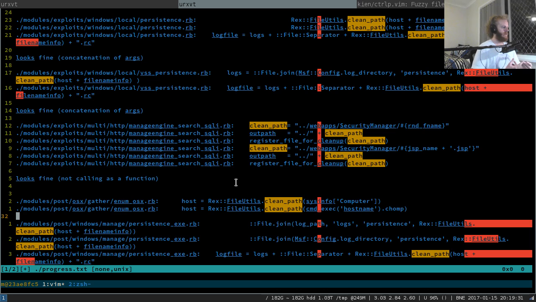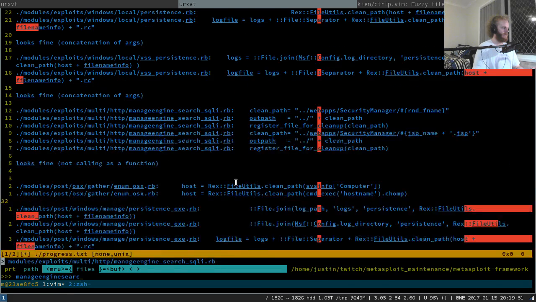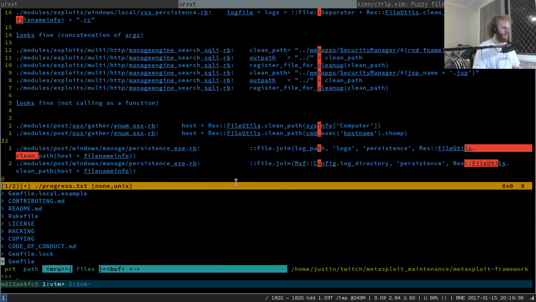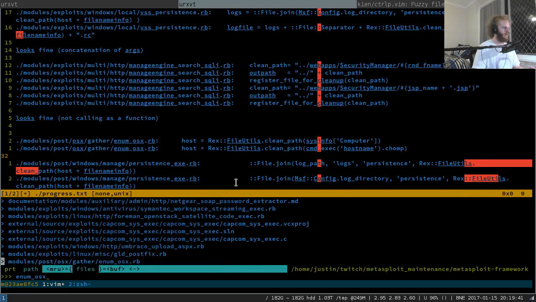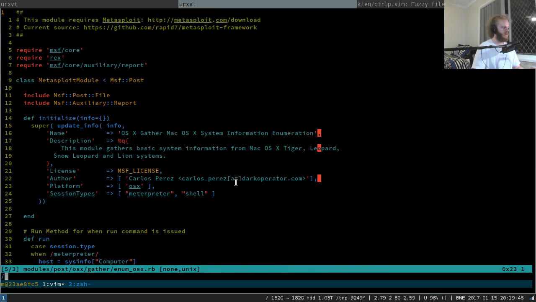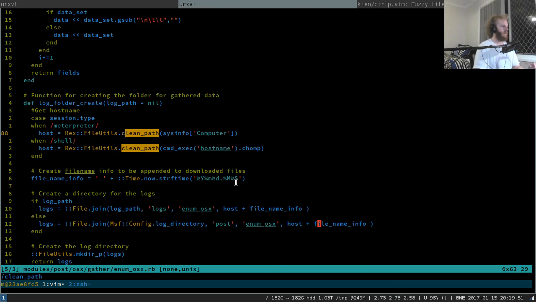Control P is being super slow in this container for some reason. There we go. Yep, that's it there. Let's go on the clean path.